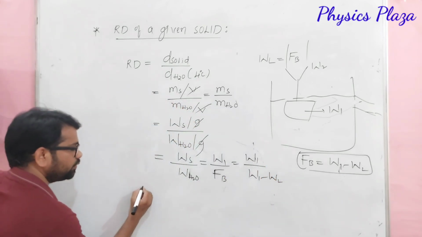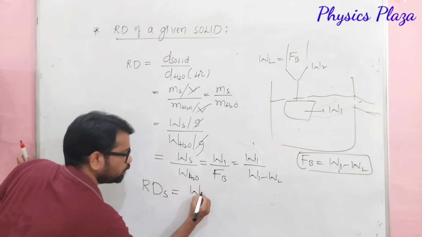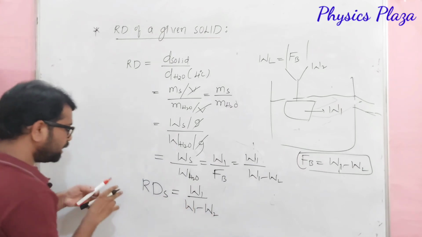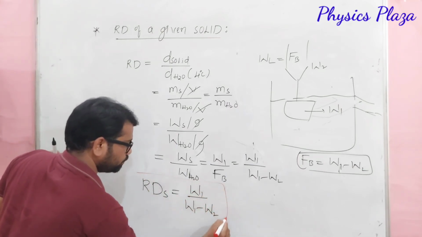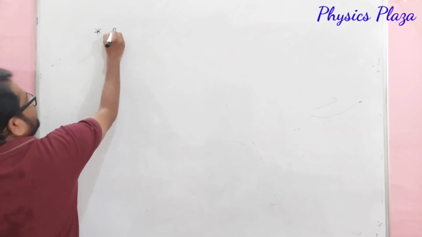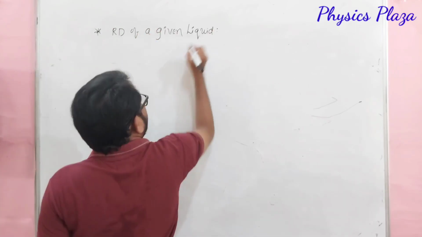So finally we got relative density of solid is equal to W1 by W1 minus W2. Children, for the sake of exam, so for examination point of view, if you can remember this formula is enough. Relative density of a given liquid.